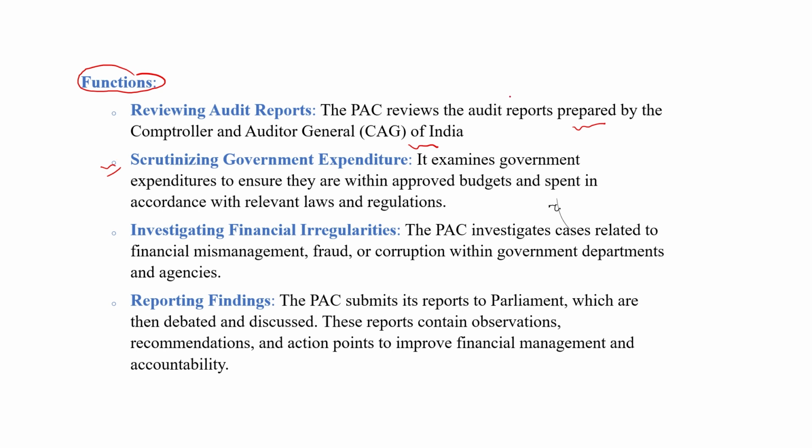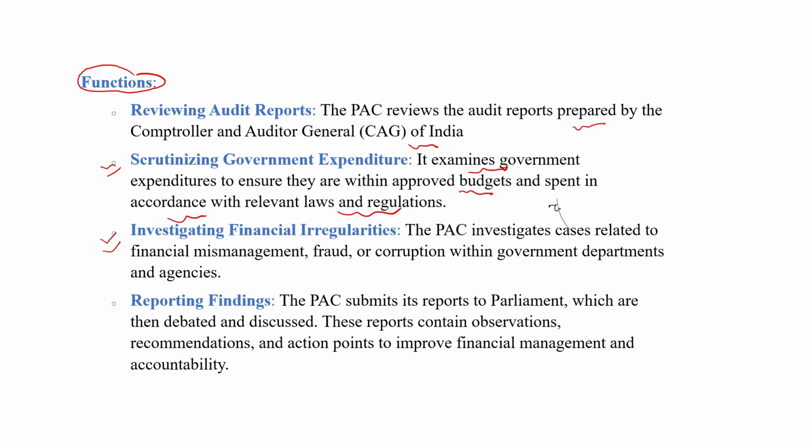The second function is scrutinizing government expenditure. Basically, the Public Account Committee examines government expenditure to ensure it is within the approved budget and spent in accordance with the relevant laws and regulations. The third function of the Public Account Committee is investigating financial irregularities.